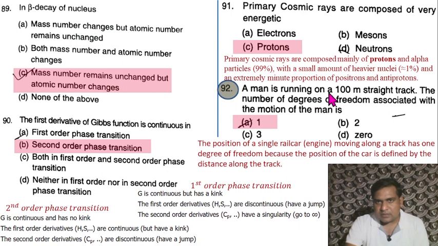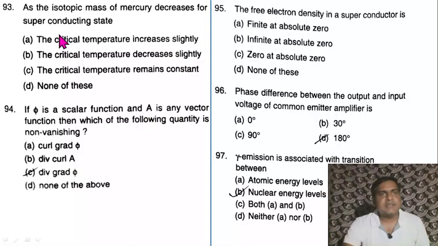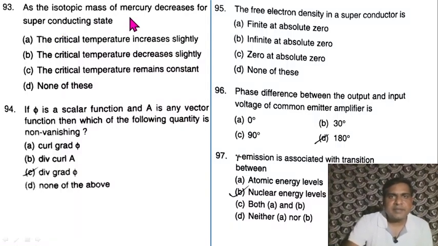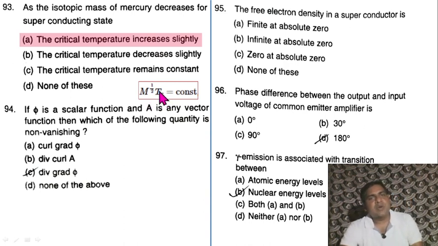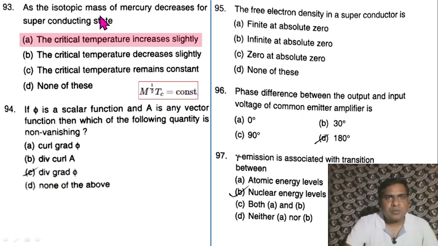But since the distance is fixed, maybe 0 is another option. Just cross-check from your side, either 1 or 0. It is also in the gray list. Just check from your side. Question 93. As the isotopic mass of mercury decreases for the superconducting state, there is a relation between isotopic mass and critical temperature Tc. Tc is inversely proportional to the square root of isotopic mass. So if the isotopic mass of mercury decreases, the critical temperature will slightly increase. So option A is correct.